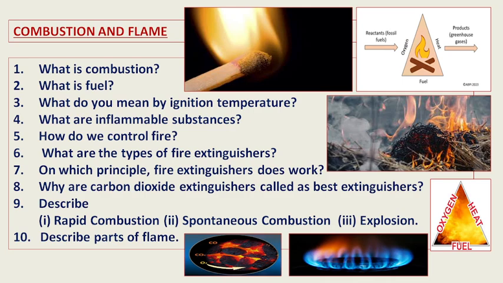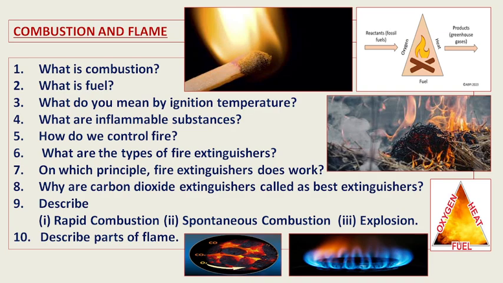So if we want to enjoy the combustion and flame in our home, it must be controlled, right? A controlled combustion is always advantageous. A controlled combustion in a gas stove will give us good, nutritious food. An uncontrolled combustion in a gas stove will make the food get destroyed, and sometimes it will destroy the complete household.